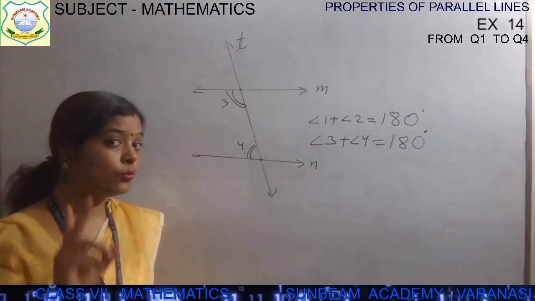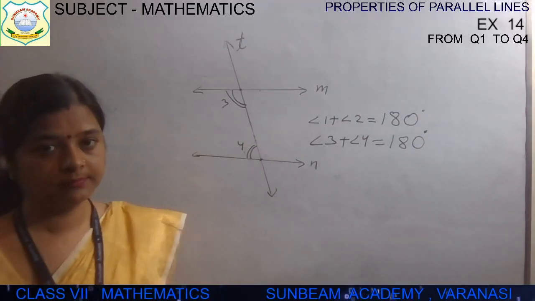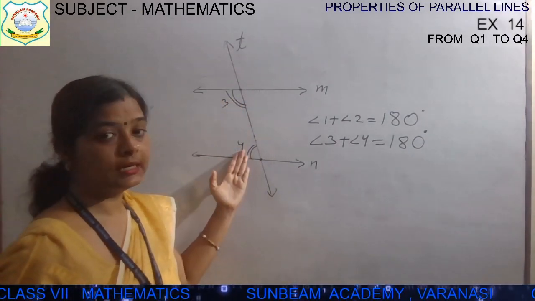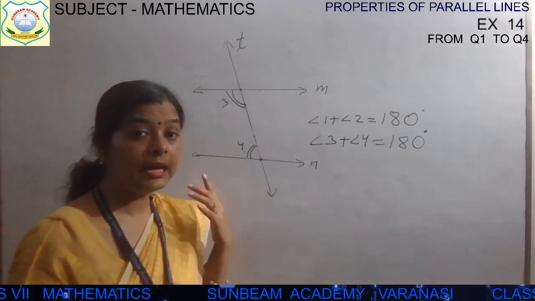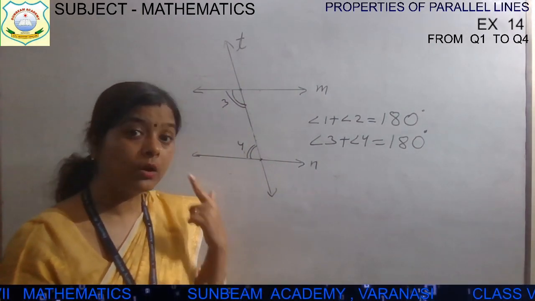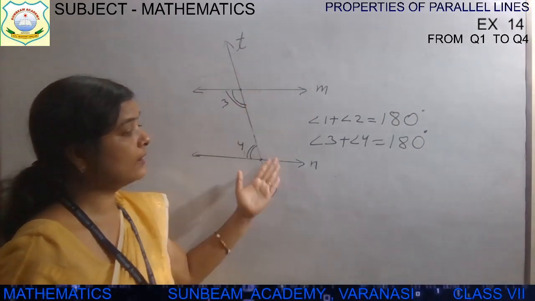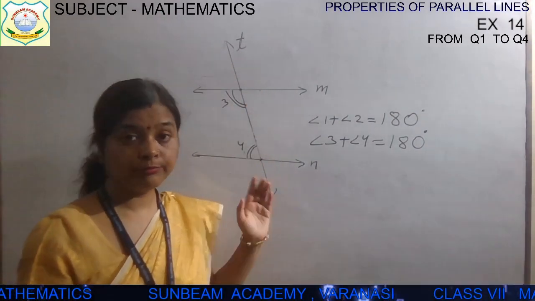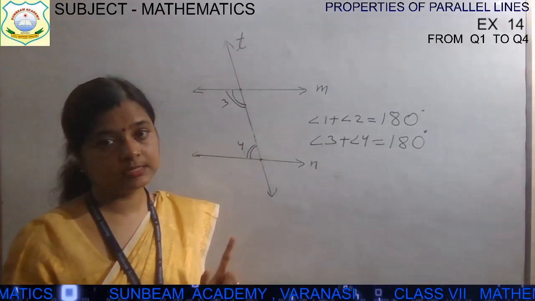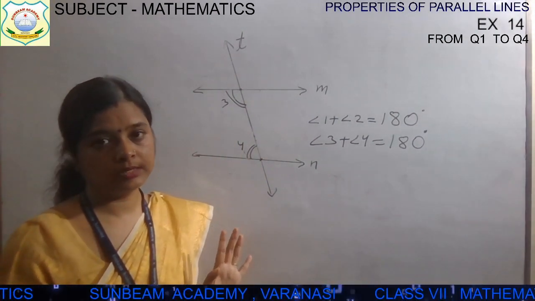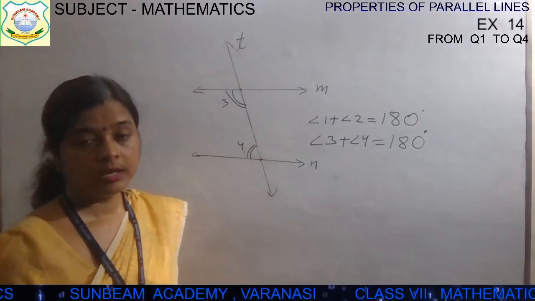Okay, so that's why we will have two pairs of such type of angles. Interior angles on the same side of transversal are supplementary, and this will be supplementary only and only if the line intersects two parallel lines. सिर्फ पैरेलल लाइन के कंसेप्ट केस में ये कंसेप्ट क्लियर होगा, अदरवाइज नॉट. नेक्स्ट वन इज,